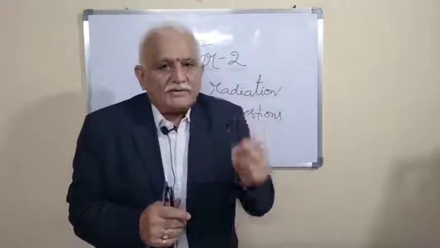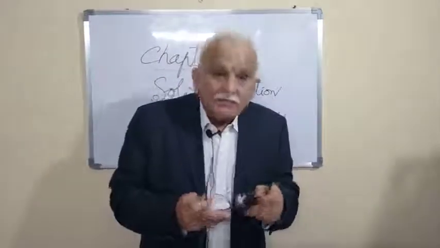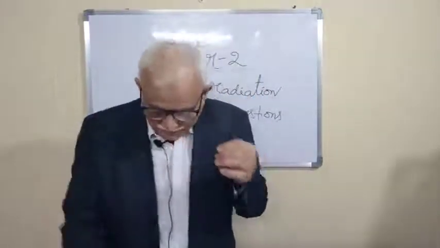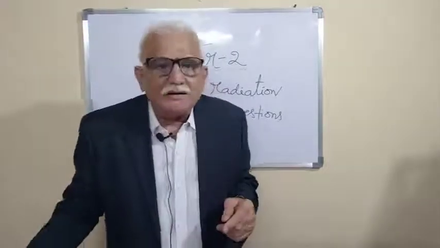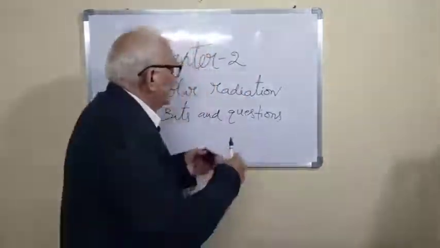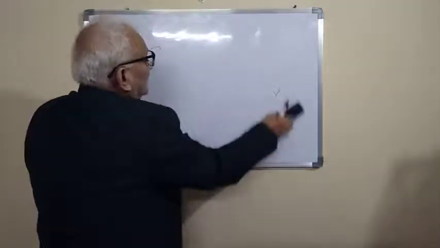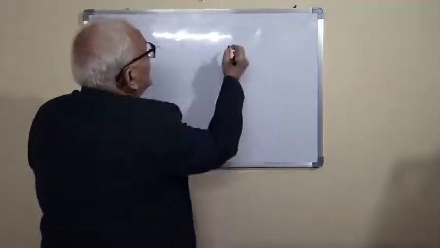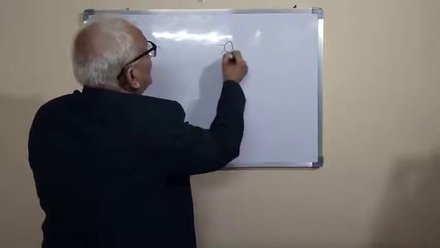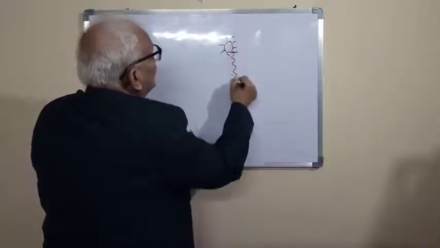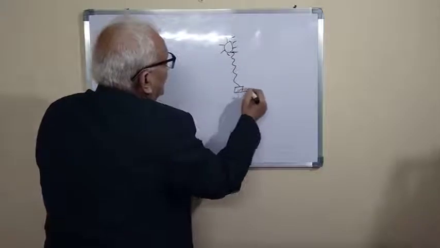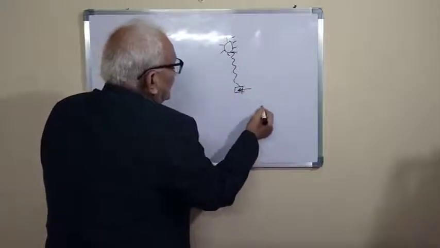Solar constant: the energy that is falling on a square centimeter area at the mean distance between the earth and the sun is known as the solar constant. Presume, as I told you in the explanations, energy is falling on 1 square centimeter of the earth.